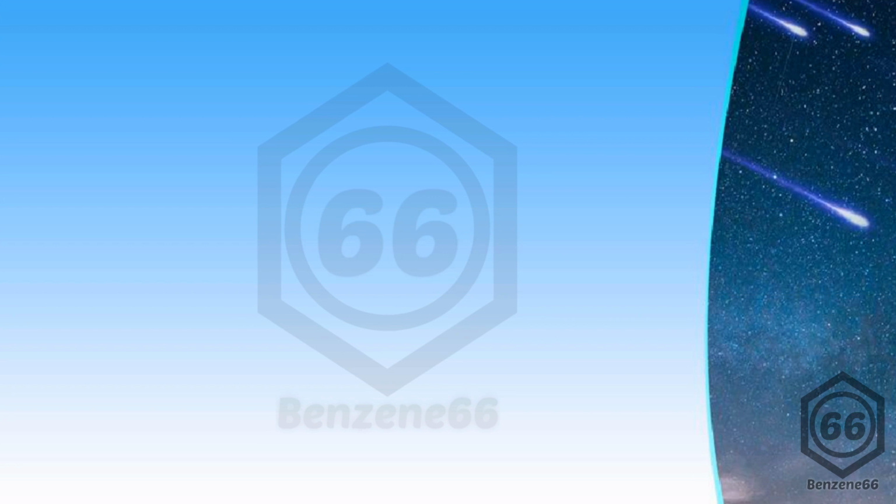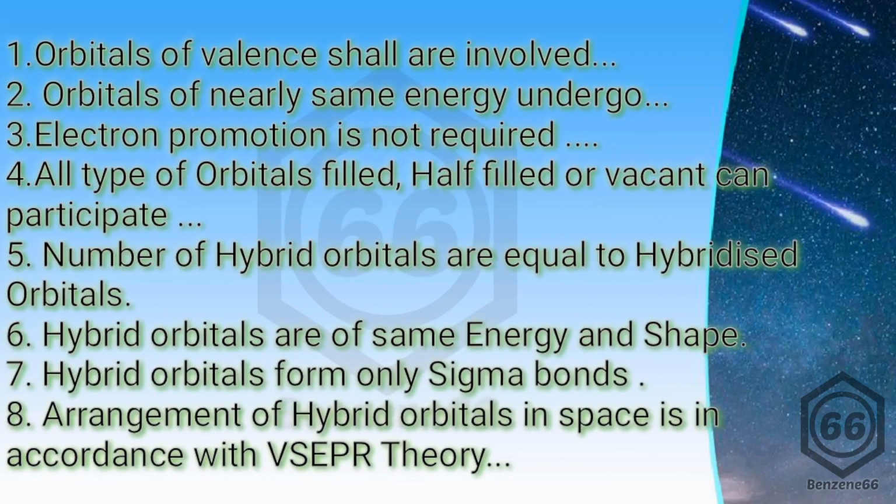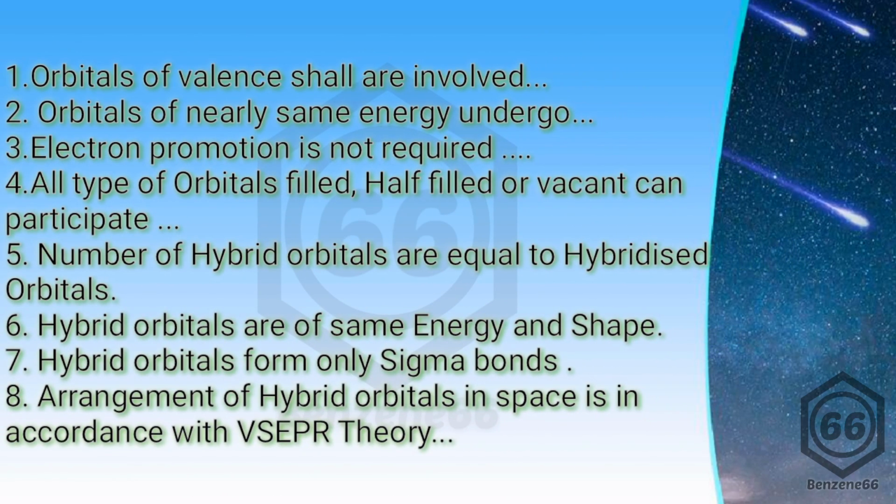There are some definite rules for hybridization. The first rule, only the orbitals of the valence shell are involved in hybridization. The orbitals should have nearly the same energy. In hybridization, electron promotion is not a condition, it is not required at all. All types of orbitals, half filled, vacant, or completely filled, can participate in hybridization. The number of hybrid orbitals is equal to the number of hybridized orbitals.